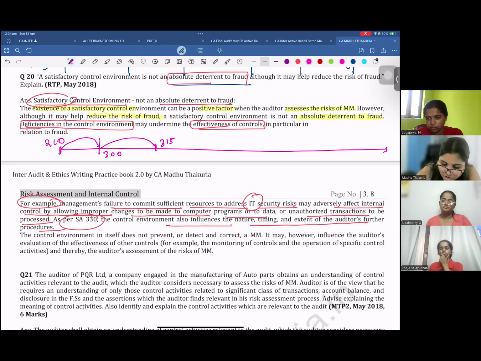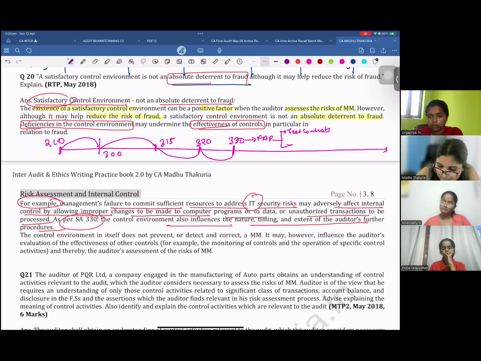When you identify the risk of material misstatement, you also have to calculate materiality as per SA 320. Once you have identified the risk and determined your materiality, you respond to those risks in SA 330. And when you respond, it tells you to perform further audit procedures. What are these further audit procedures? You have to test controls.